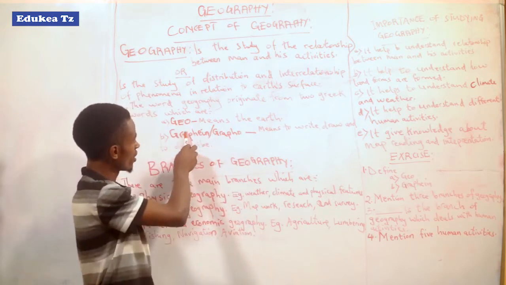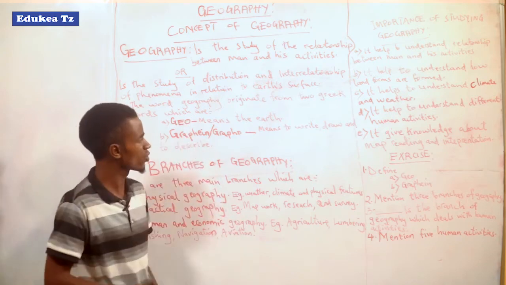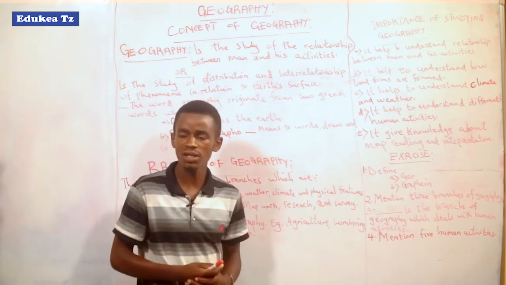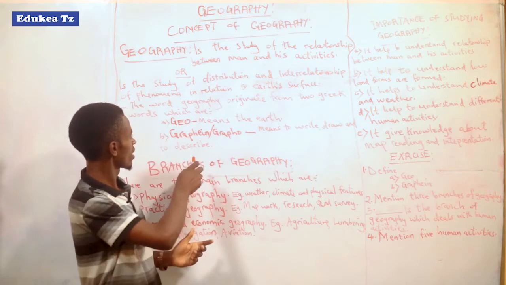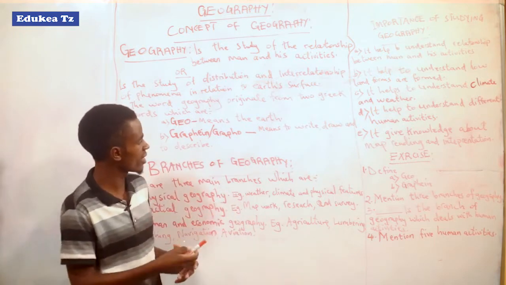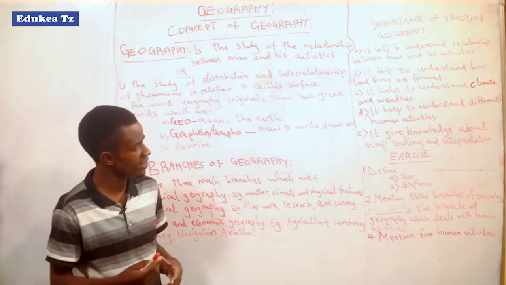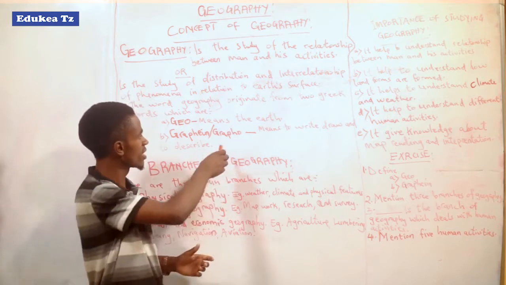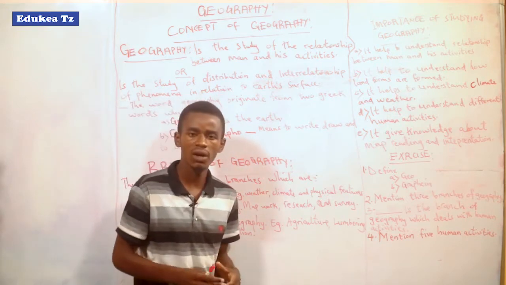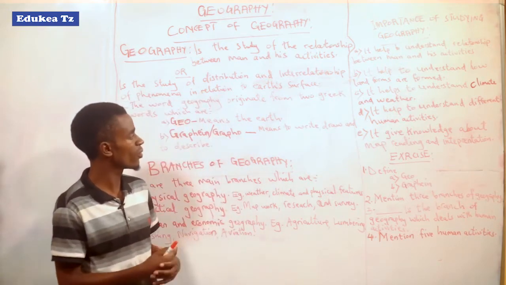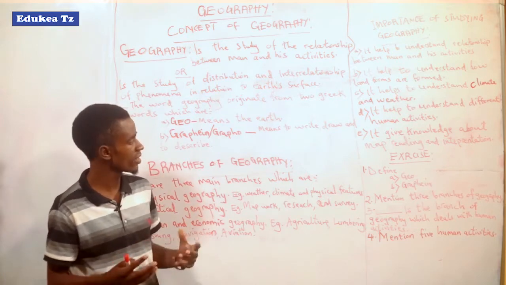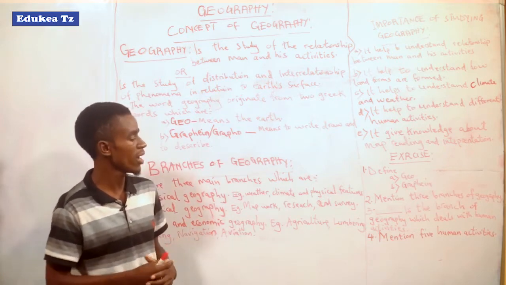Those two words are from Greek. Why Greek? As we know, in different subjects there are words made from Greek. Greece is the country which described or discovered many academic things.